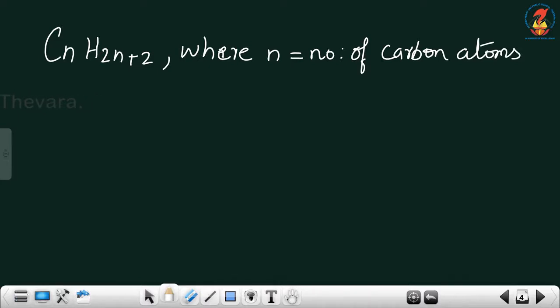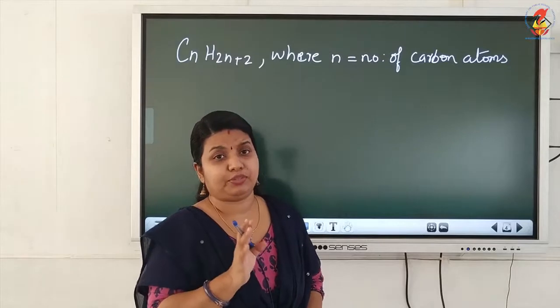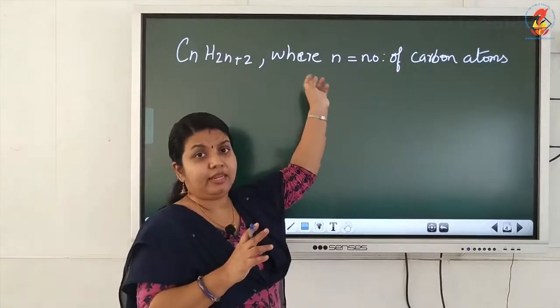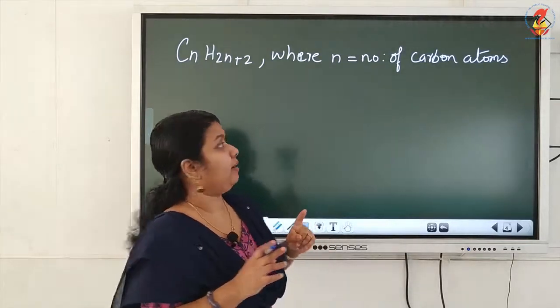So we have to write the name, formula and structure of the first 10 saturated hydrocarbons or alkanes using this general formula CnH2n+2, where n stands for the number of carbon atoms.